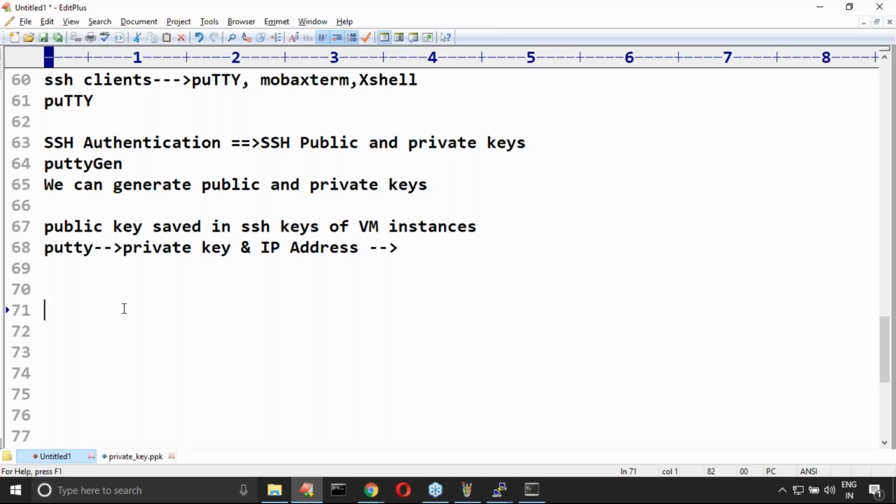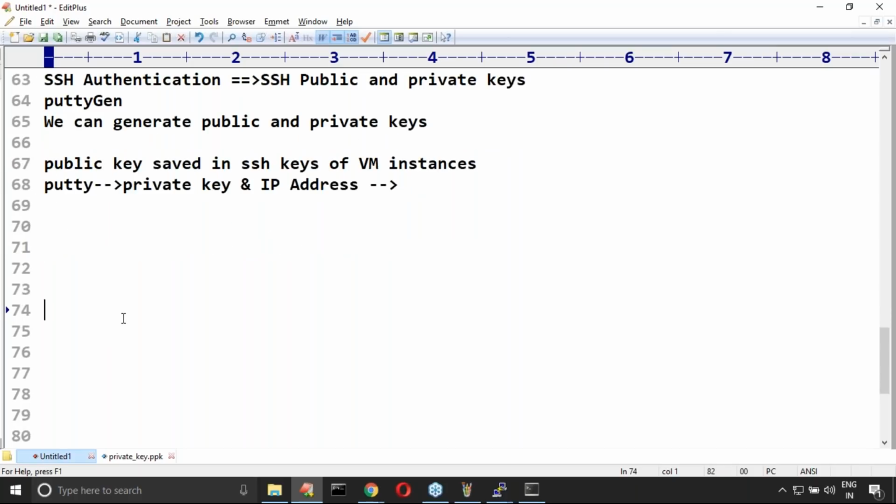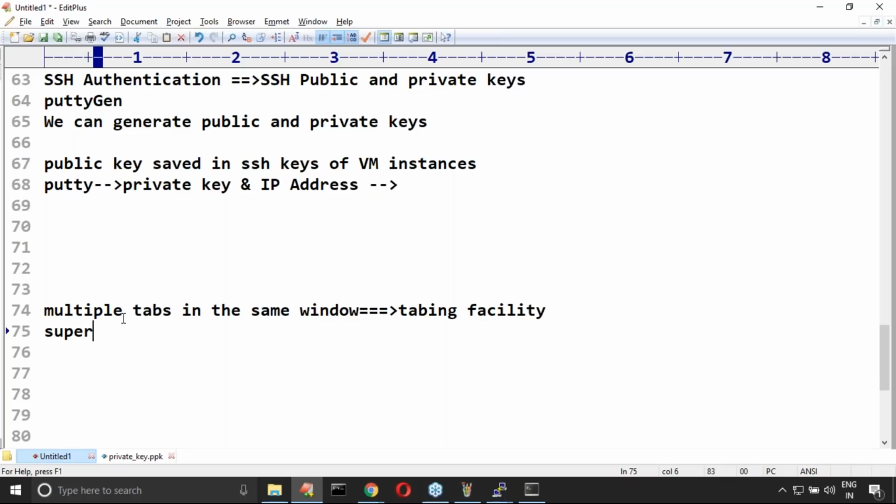Next, the problem with PuTTY is that for every connection, a separate PuTTY window is going to open. If you want to work with multiple machines simultaneously, maintaining multiple windows is a bigger problem. I want multiple tabs in the same window. If you want this tabbing facility, then we require to go for SuperPuTTY. That's all, by using SuperPuTTY.